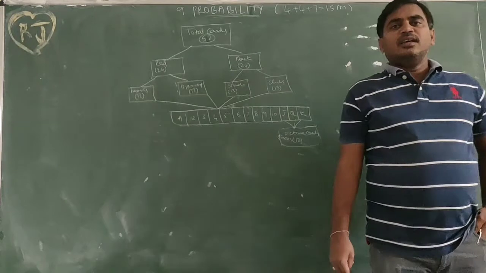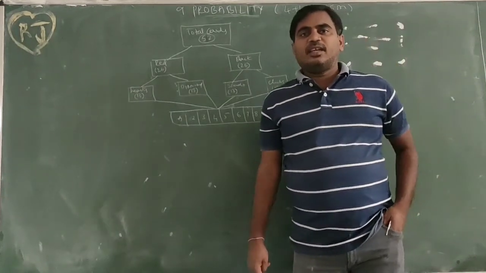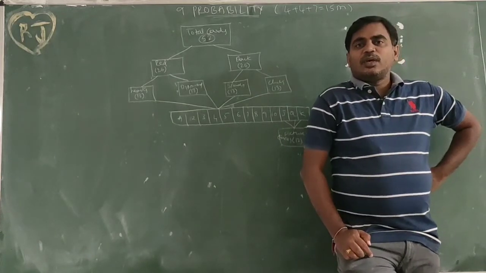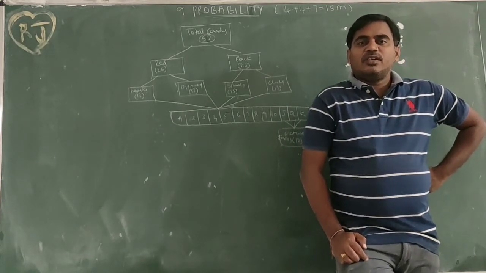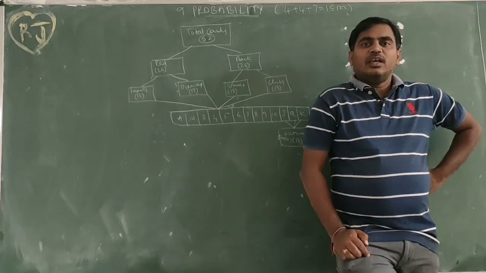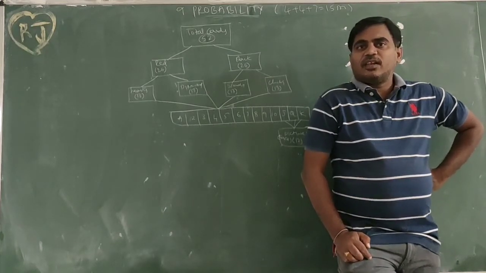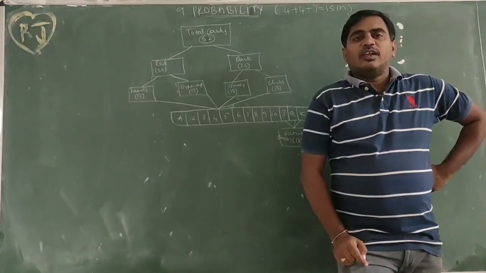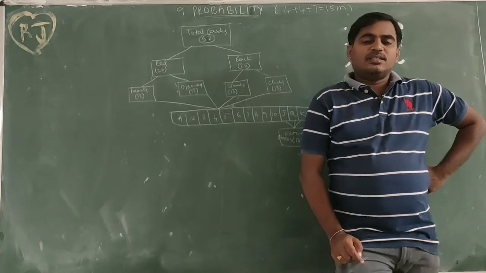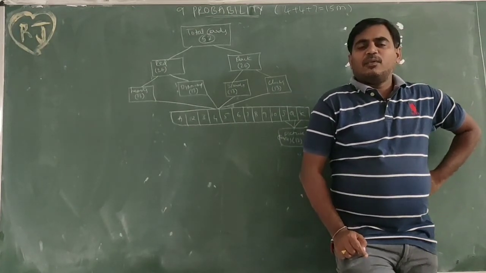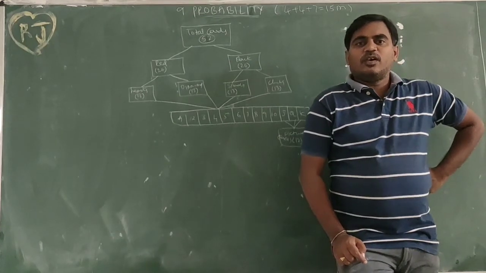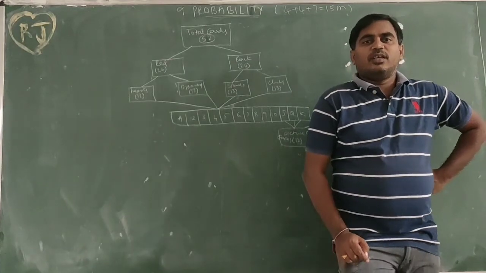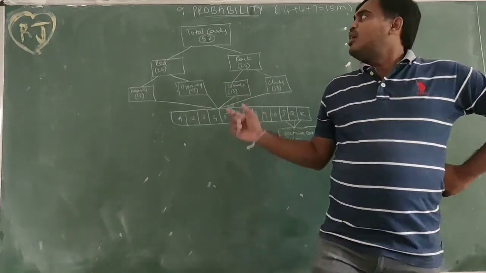All these 13 cards are A, 2, 3, 4, 5, 6, 7, 8, 9, 10, J, Q, K. J, Q, K contain pictures: J for Jack, Q for Queen, K for King. So in all 4 sets together, 12 cards contain images or pictures. So the total number of picture cards equals 12, and non-picture cards equal 52 minus 12, which is 40. Okay, so this is about the card structure.